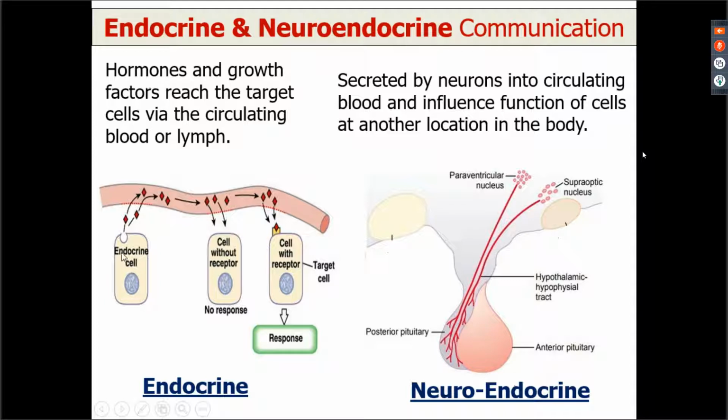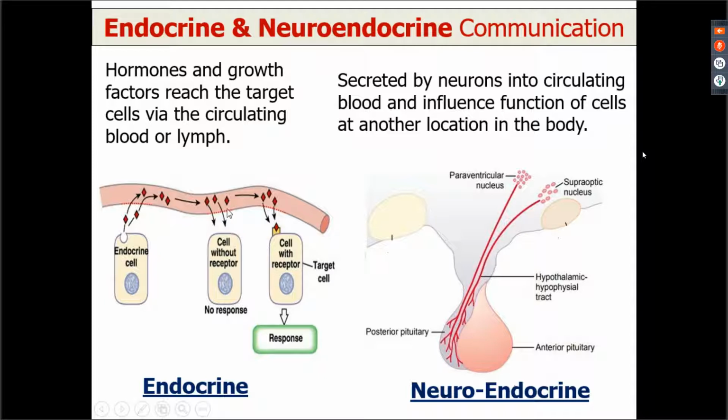एंडोक्रीन क्या होता है? एंडोक्रीन होता है कि you know about the number of endocrine glands. You have the pituitary gland, you have the thyroid gland, you have the parathyroid, and so on so forth, right? So these glands, they secrete directly hormones into the bloodstream, और यहाँ से bloodstream में जाके वो कहाँ जाएंगे? They will act on the target cell. What would be a target cell?